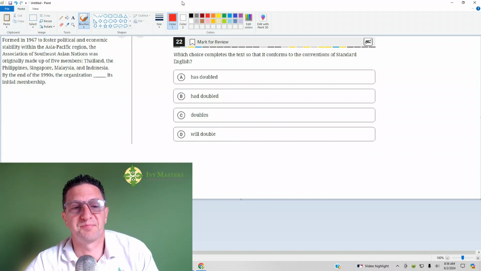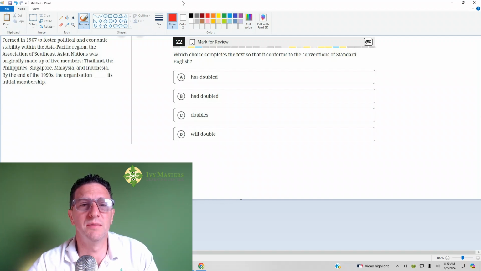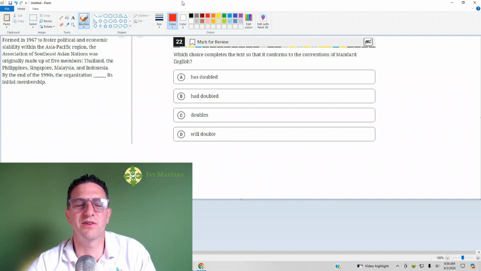In order to check for subject-verb agreement, this is a little bit easier. You can read with "it" in front of each word. It has doubled, it had doubled, it doubles, it will double. It works for all of them. So it's not testing subject-verb agreement. So now we're going to switch gears and check for verb tense.